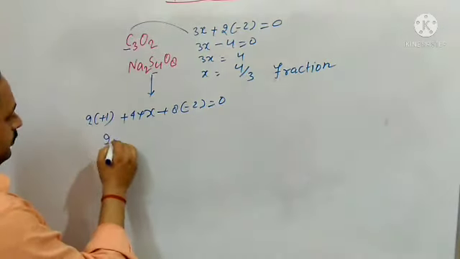4x, on solving these two, minus 14 equals... students, please see here, this is 6. I checked it, it is 6 here. Okay, it is 6, not 8. So here it will be 6. We can change here. It will be 12, and here it will be 10. So 4x equals 10. So x equals 10 by 4 equals 2.5.